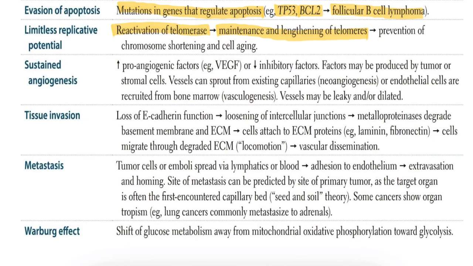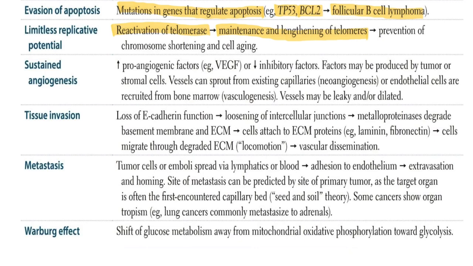That telomere gets reactivated, so it gets lengthened, and we see prevention of chromosome shortening and cell aging. So normal cells age and die due to telomere shortening, and cancer cells reactivate telomerase, preserving telomeres and enabling endless division.